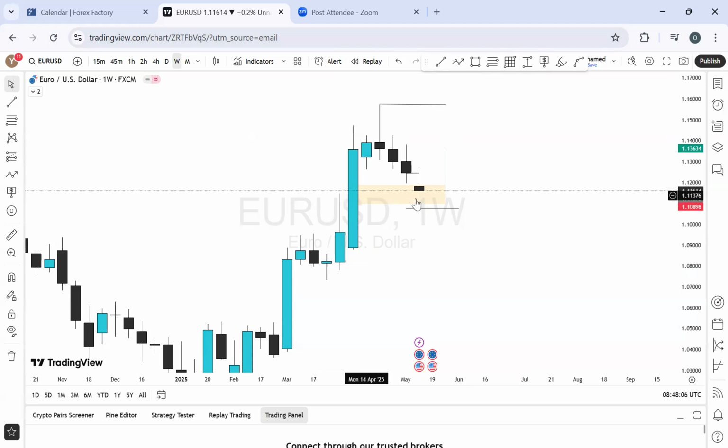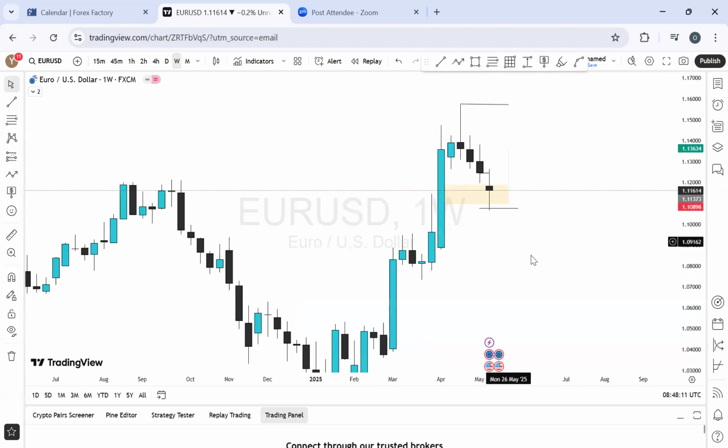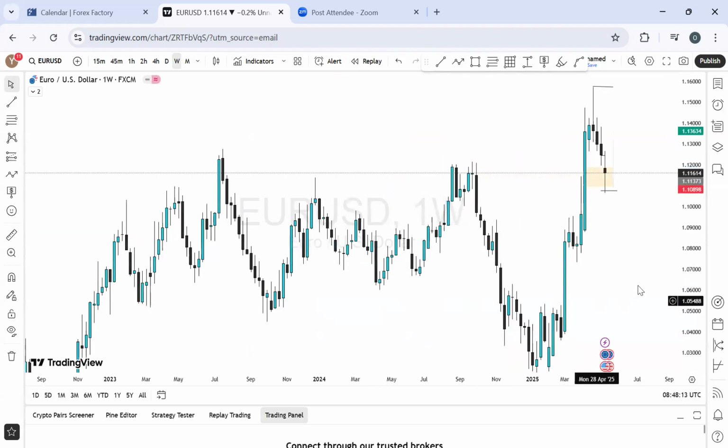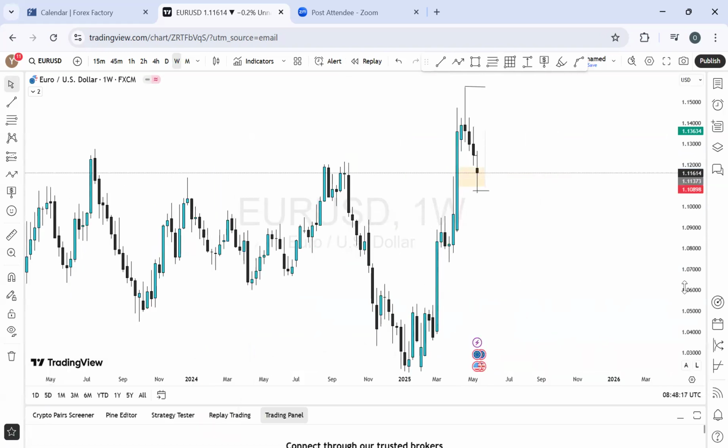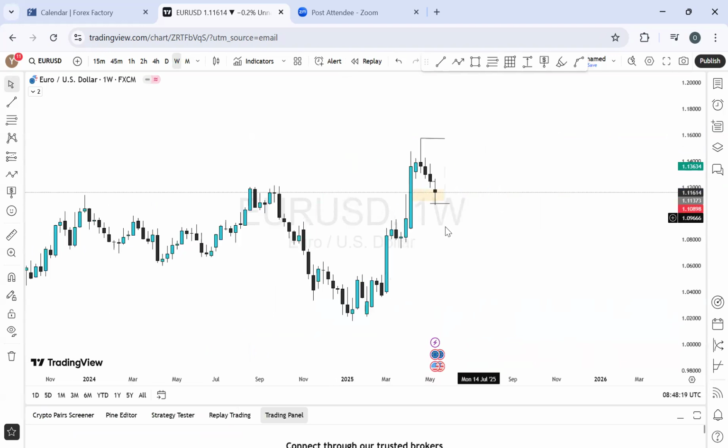So what are we expecting further for this week? Because this level has been taken out, but price is sitting right there. So we may have a little bit of ranging momentum right there on the weekly time frame analysis. And looking at this perspective of the market, it looks more like we can have more reaction from this zone.